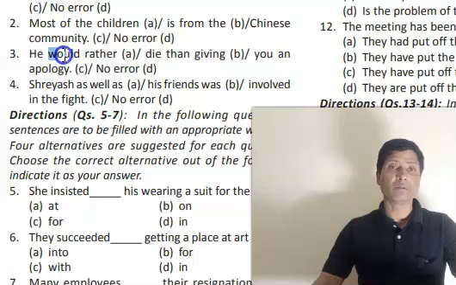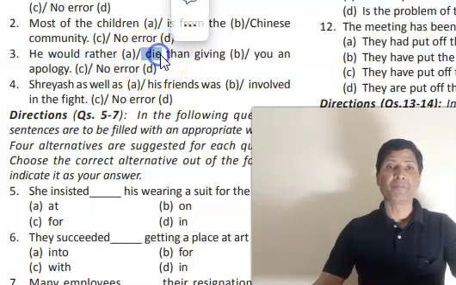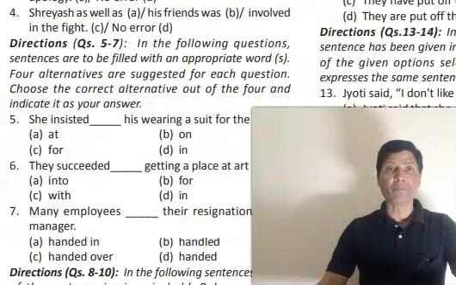After would rather, if the verb is in the basic form, then that should also be followed by a verb in the basic form. So it should be give. Now look at question number 4.